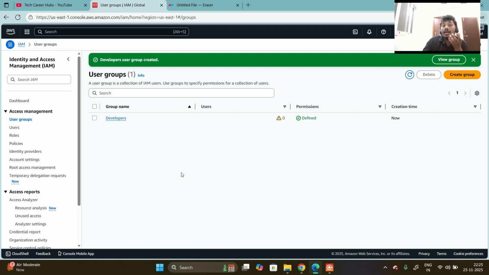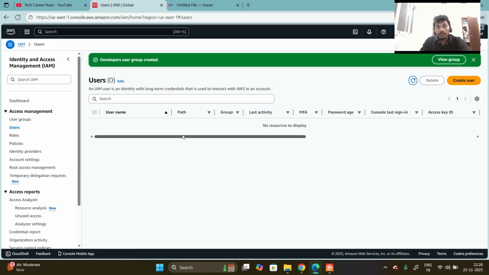Now what we have done here means all developers can read the S3 bucket and nothing more. These developers can only read the S3 files, but they don't have any write access or any other permissions. For that we'll create the users.